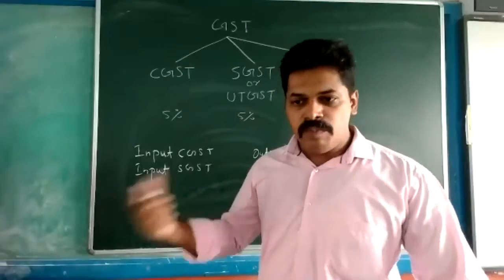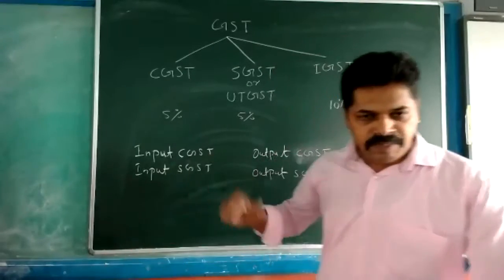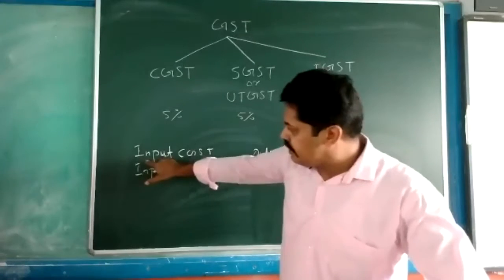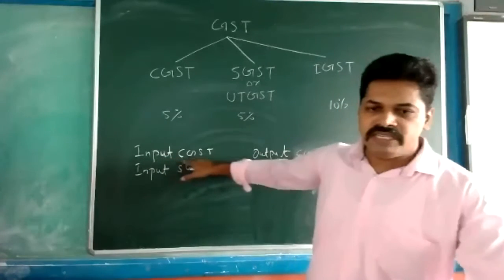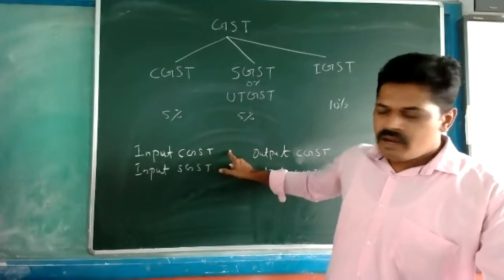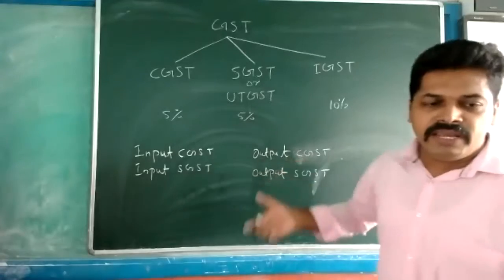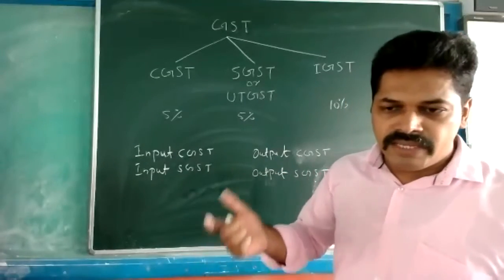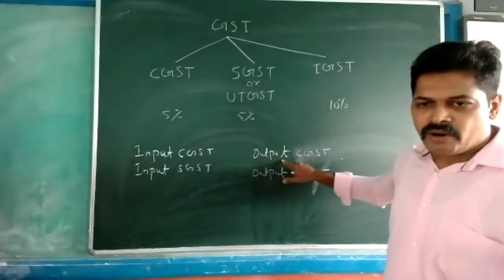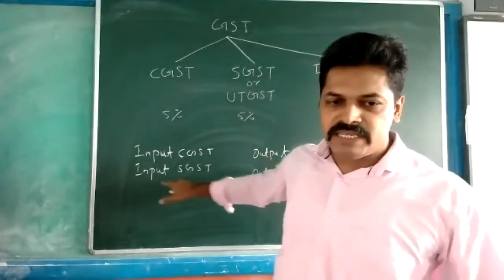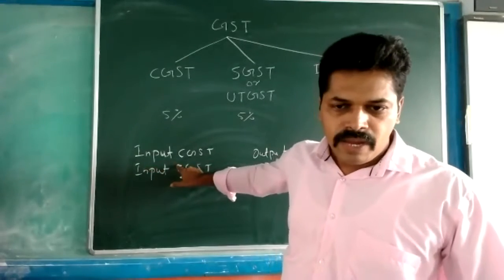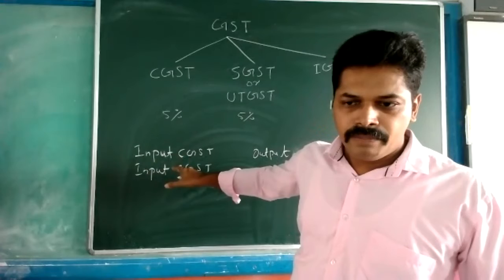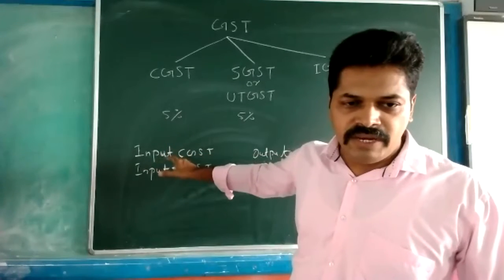For the rest of the items, whenever any expense is coming, then we will debit input CGST. And output is coming whenever any income we are receiving. At the time of sales, output we are recording. At the time of purchases, input we are writing, and input CGST we are debiting.